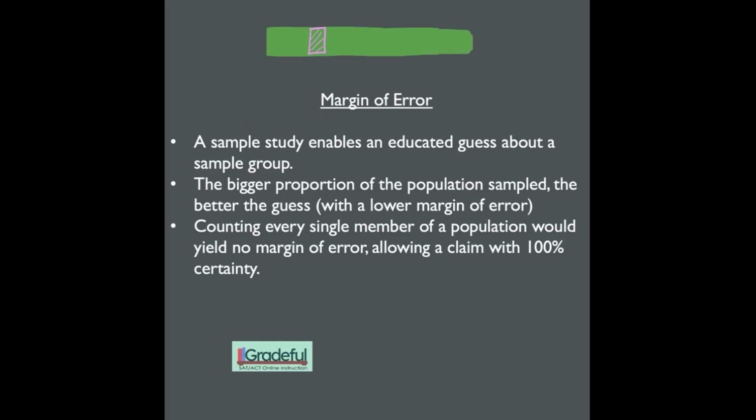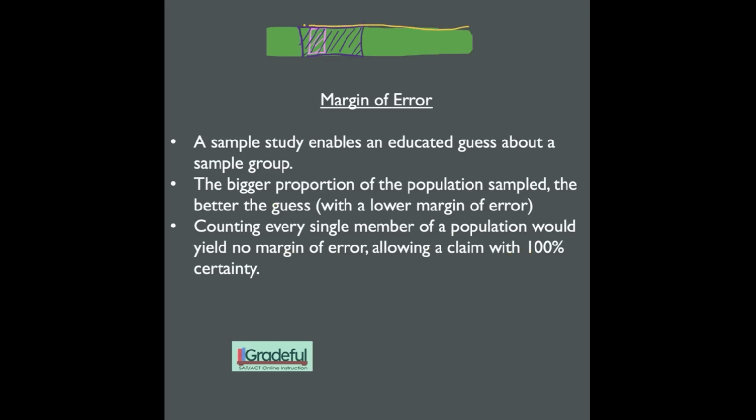But the bigger the proportion of the population that gets sampled, the better the guess, and essentially the lower the margin of error. So if we took this much of the population, now we'd be able to say with more certainty exactly what the student population's opinion is about whether or not they want a new cafeteria. As an extreme case, if you counted every single member of a population, you'd have no margin of error, allowing a claim with 100% certainty.